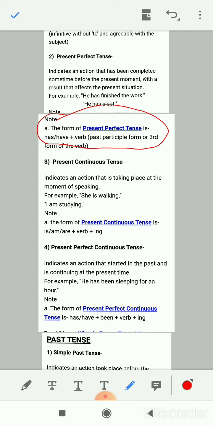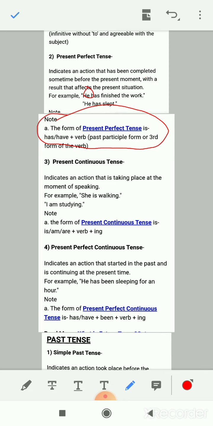If the subject is singular, then you will use has, and if the subject is plural, then you will use have plus third form of verb. For example, he has finished the work. In this example, he is singular, so we used has here, and the third form of finish is finished. Same way, he has slept.